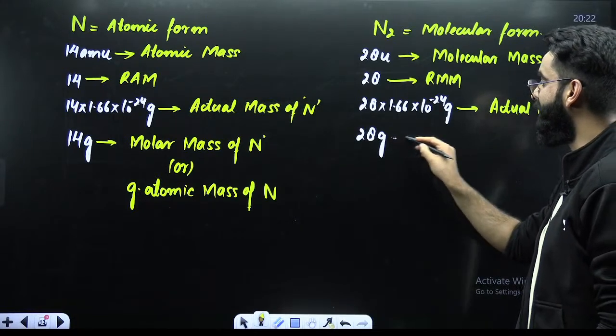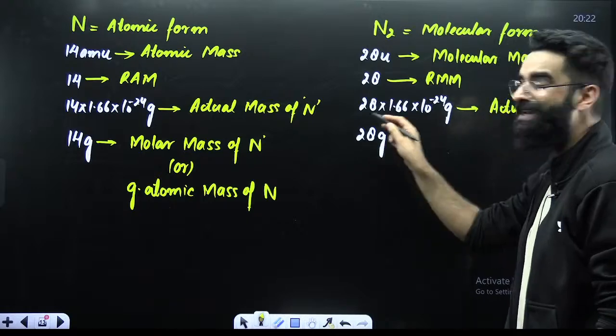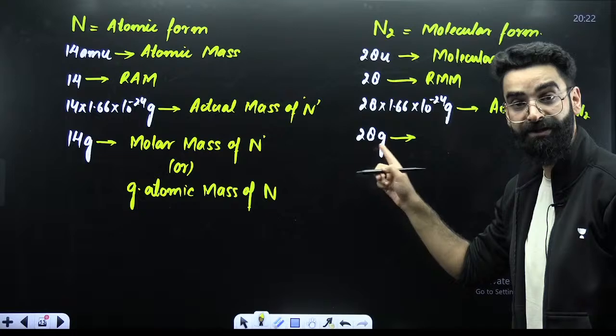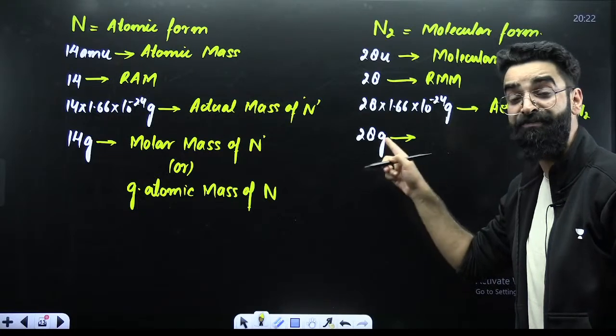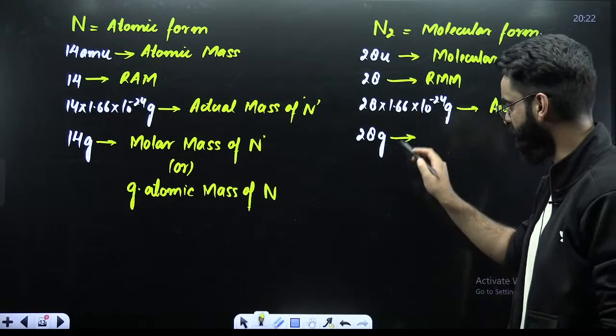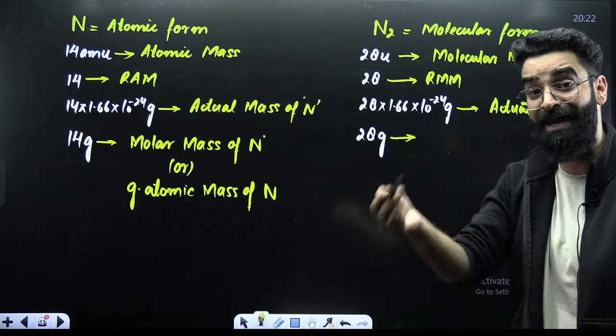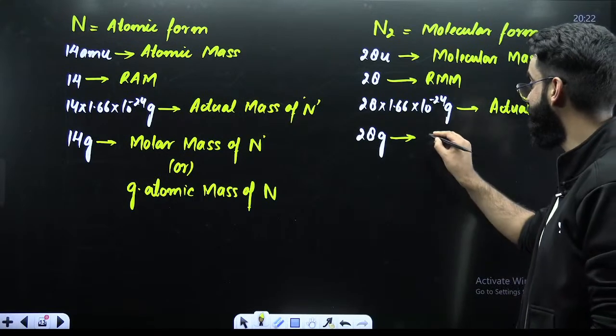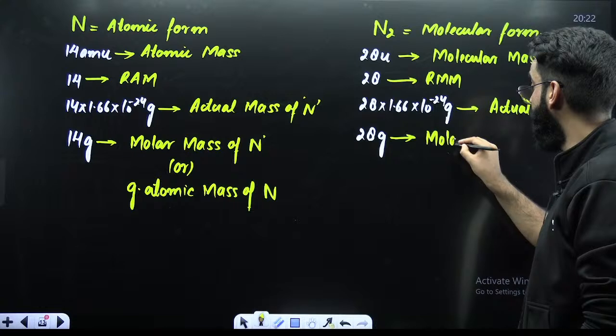What about this 28 grams? Is this the mass of 1 nitrogen molecule? No. This is the mass of 1 mole of N2. This is the mass of 6.022 into 10 raised power 23 nitrogen molecules, which you will be calling molar mass.